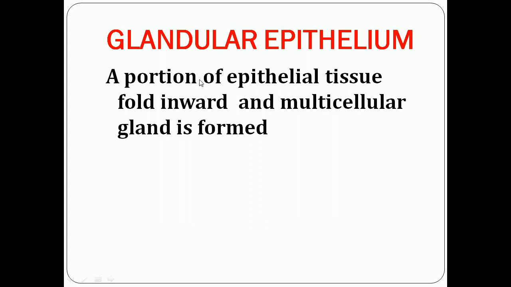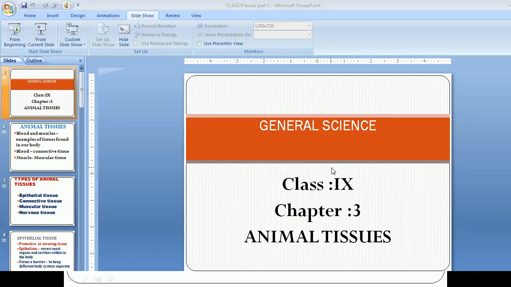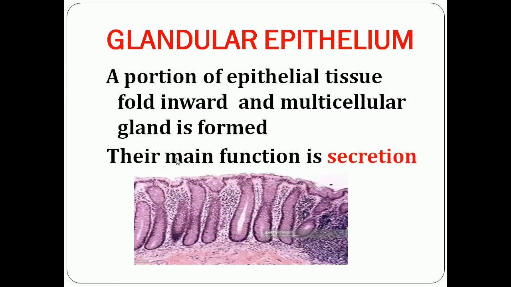Glandular epithelium means a portion of epithelial tissue that folds inward and forms a multicellular gland. Their main function is secretion. Here you can see the structure of glandular epithelium.